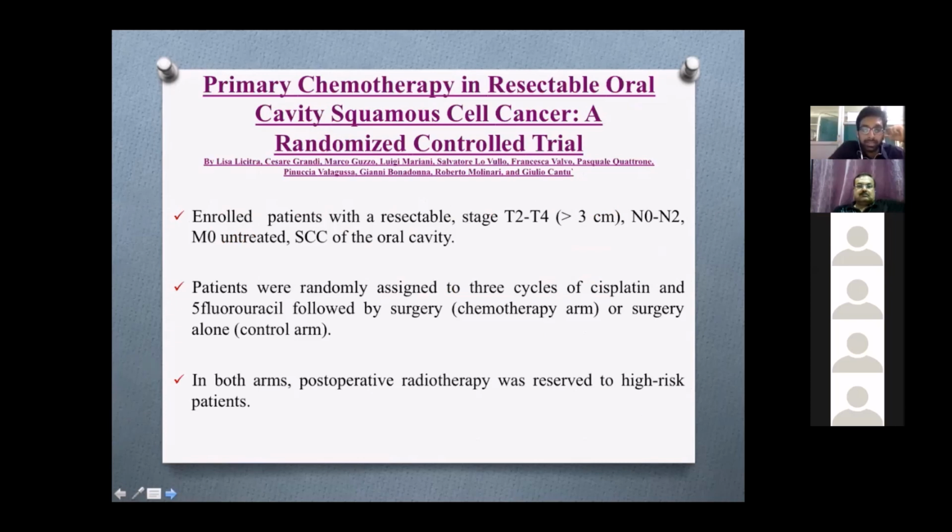Coming to the next study, this was primary chemotherapy in resectable oral cavity cancers, a randomized controlled trial which enrolled resectable stage T2 to T4, N0 to N2 squamous cell carcinoma of the oral cavity. Patients were randomized to 3 cycles of cisplatin, 5-fluorouracil followed by surgery, or surgery alone. In both arms, post-operative radiotherapy was reserved only for high-risk patients.